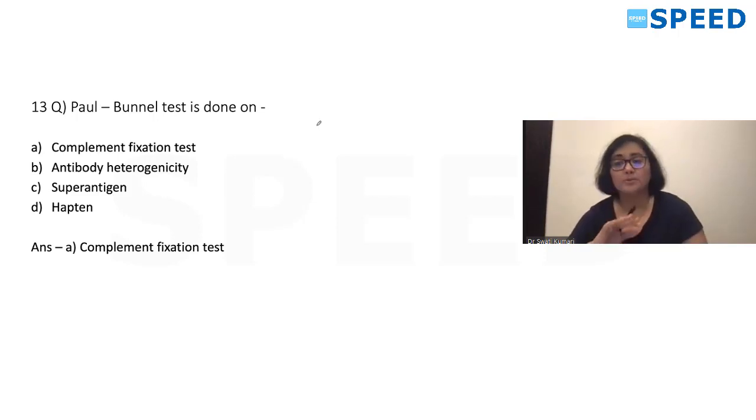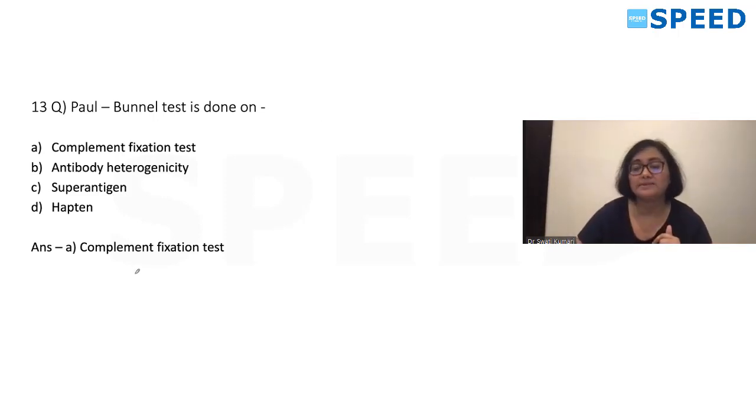Okay, that option was not provided to me. I got through students these 4 options. If heterophile agglutination test was one of the options, your answer should be heterophile agglutination test. If the option was not there, your answer should be complement fixation test. It is not super antigen, it is not hapten.